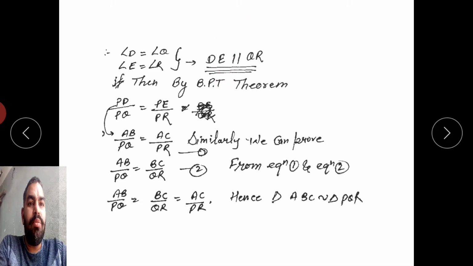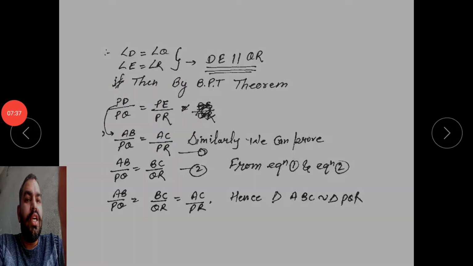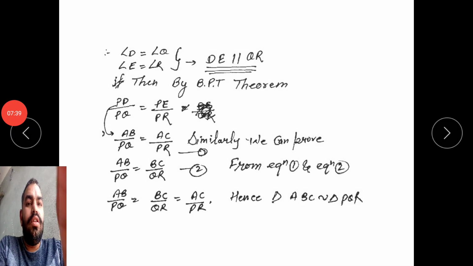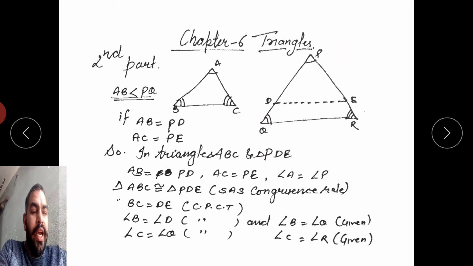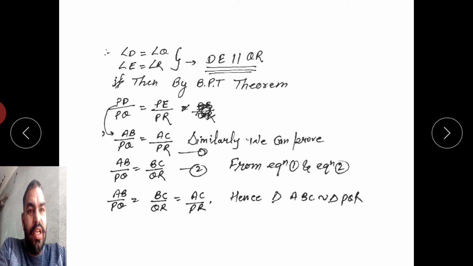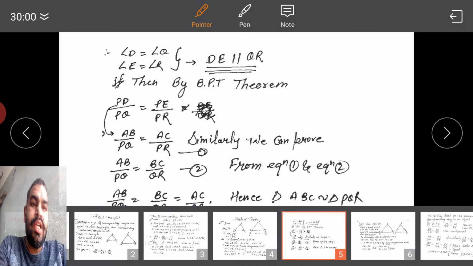So we can say that PD upon PQ equals PE upon PR, and in place of PD we can write AB, and in place of PE we can write AC.